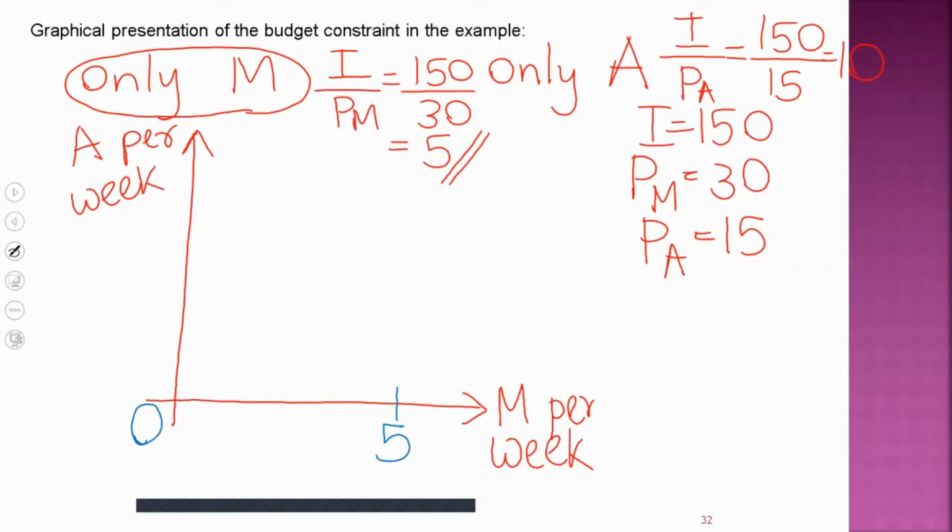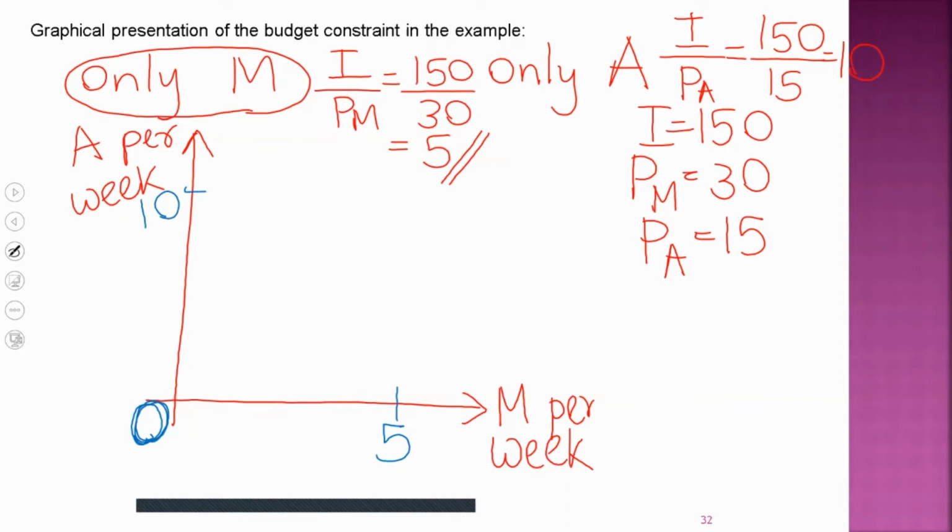And on the other hand, when the person is purchasing only apples, consumption of mangoes is 0. In this situation, the person can purchase 10 units of apples.